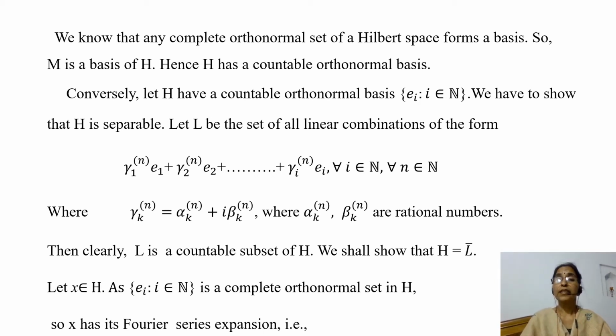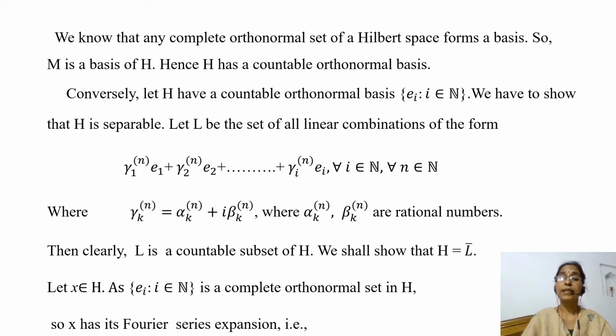Here we are writing linear combinations of basis vectors, and here gamma k of n is equal to alpha kn plus i times beta kn. So here the scalars are complex numbers in which the real and imaginary parts are rational numbers. Here alpha kn, beta kn are rational numbers. So we are writing all linear combinations of basis vectors such that the scalars are complex numbers in which real and imaginary parts are rational numbers.